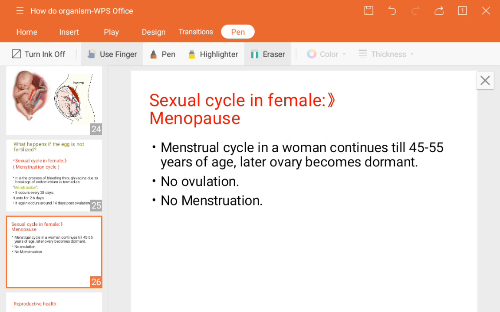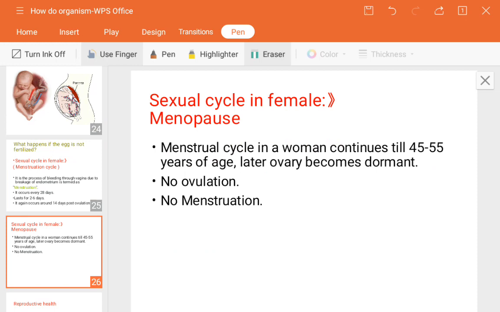Next, one more question will arise: define fertilization. Sometimes instead of asking about fertilization, an alternate word will come, that is syngamy. Syngamy is actually not the whole process of fertilization, but just the fusion of two gametes.